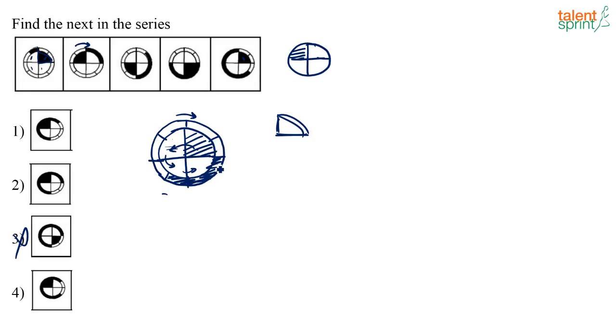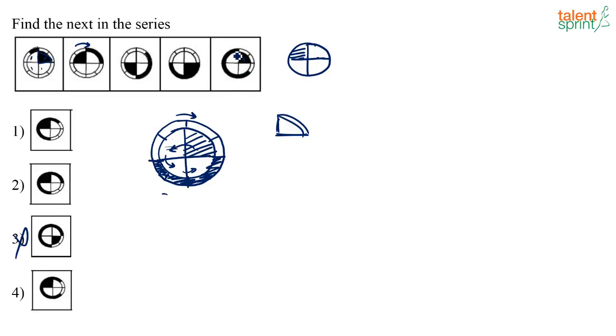This part will become clear, but again the next four parts will be shaded. So it is like 1, 2, 3, 4. So the number of parts keep increasing, and also the shading keeps moving one step to the right. So now what will come here after this step?